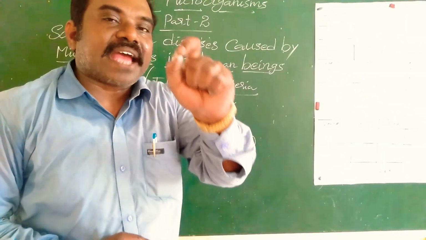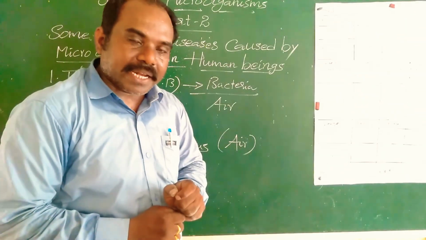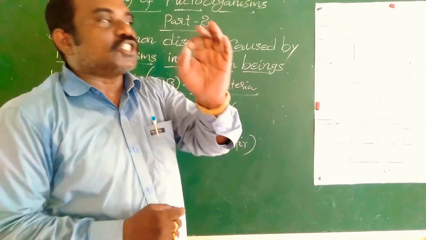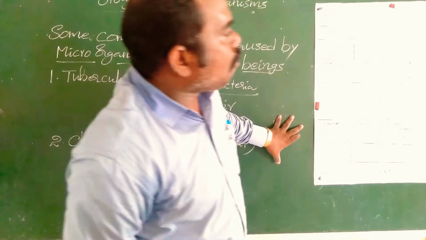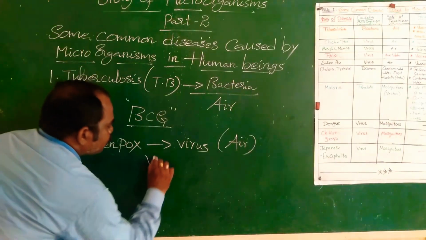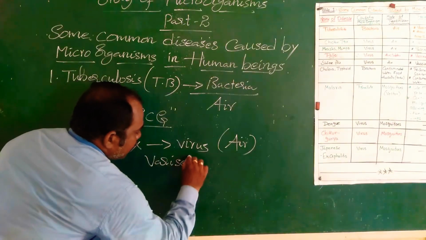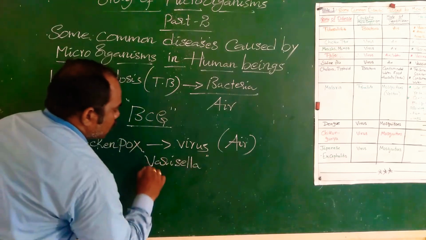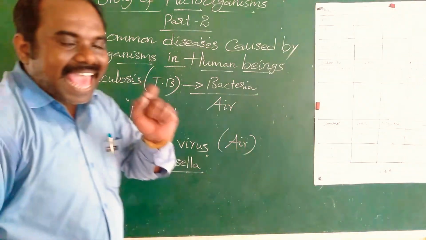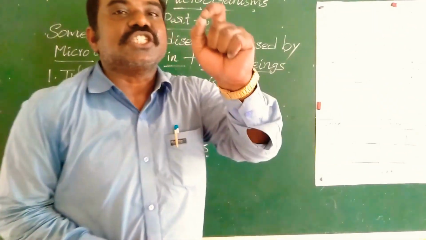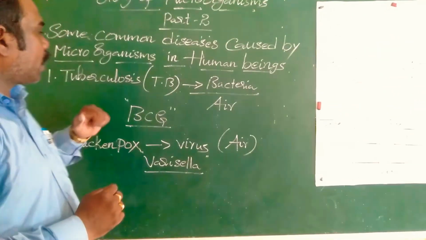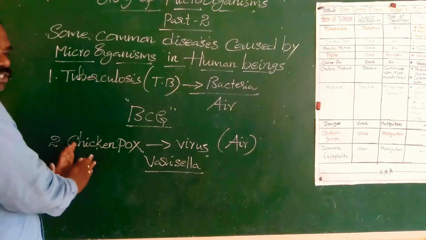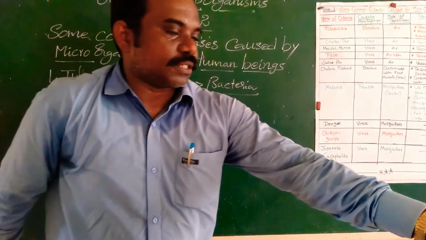What type of vaccination is given to prevent chickenpox? Varicella. This vaccination helps to prevent chickenpox disease. Okay. Tuberculosis, chickenpox. Next.